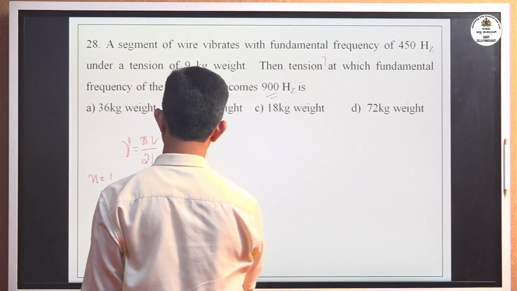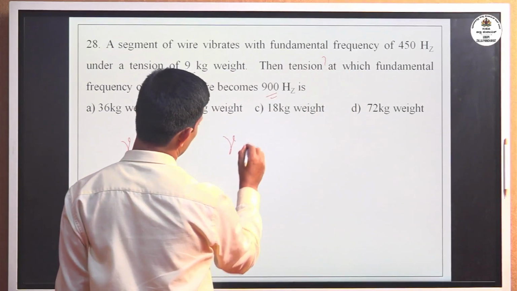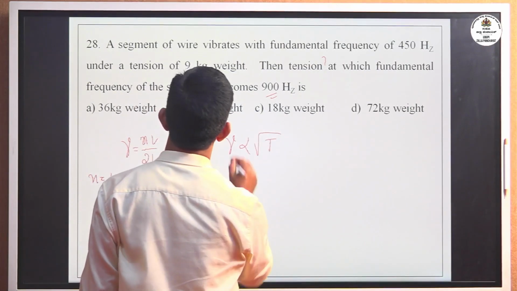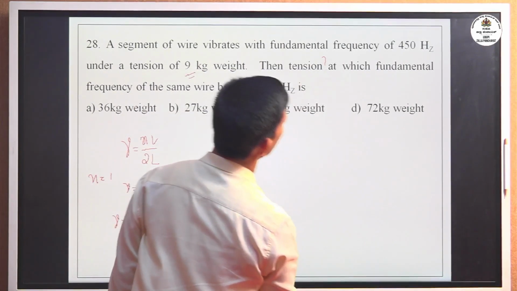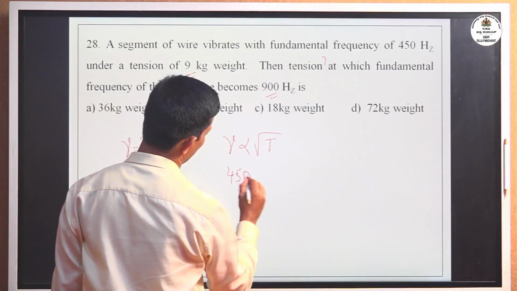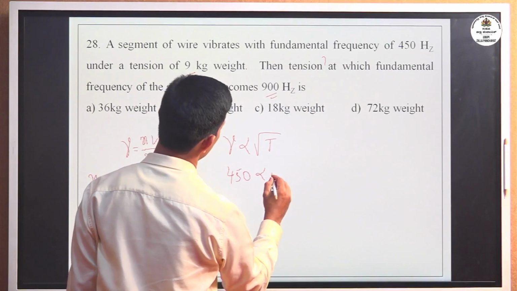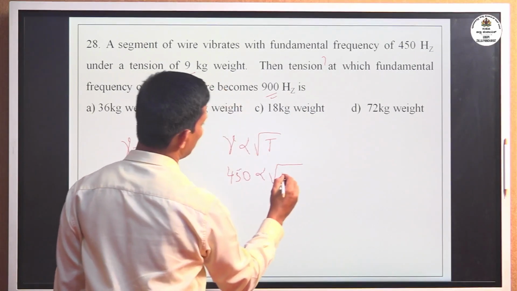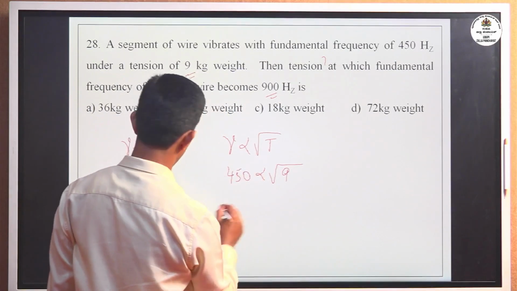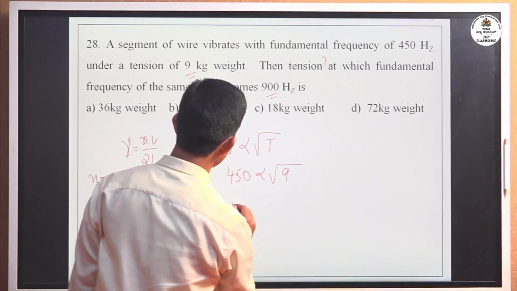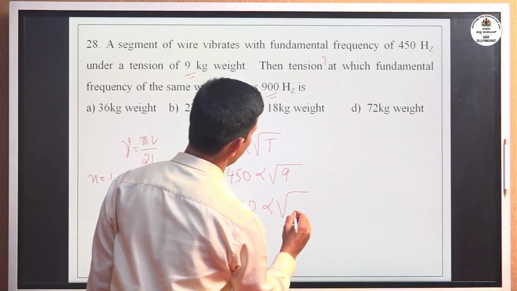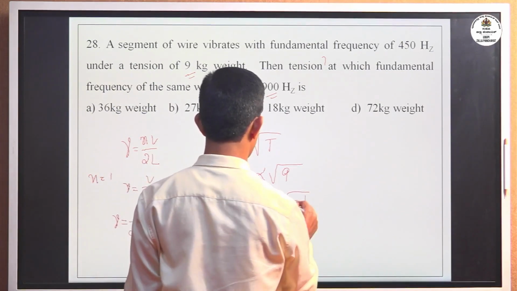Frequency and tension relation: nu is directly proportional to the square root of tension. Initially, the fundamental frequency is given as 450, which is directly proportional to the tension from the 9 kg weight. For the second case, the frequency is given as 900. We have to find the tension, which we consider as unknown T dash.